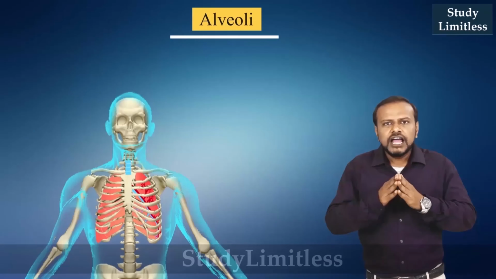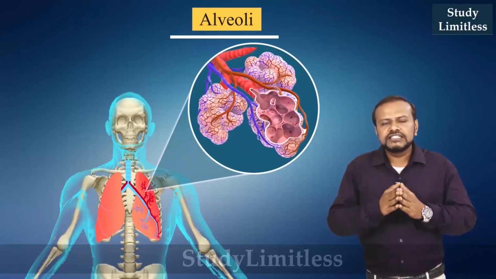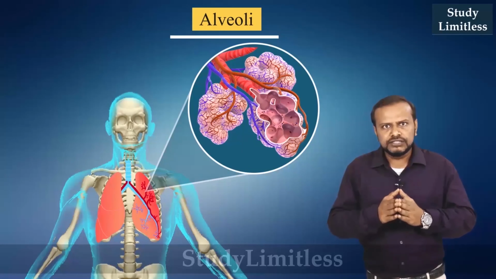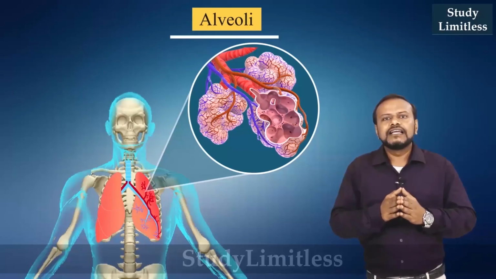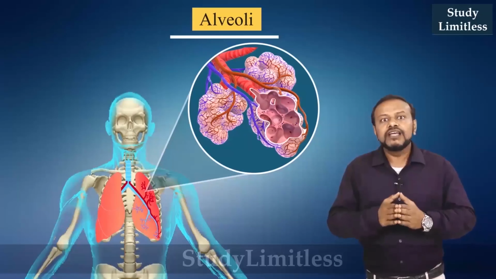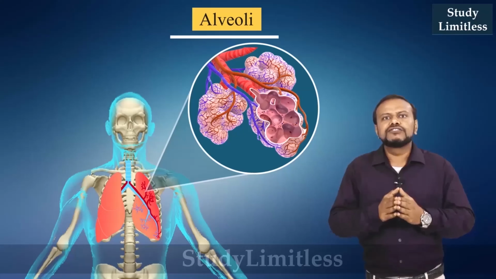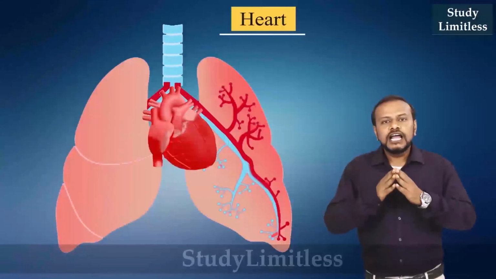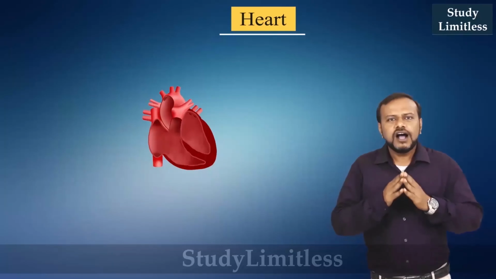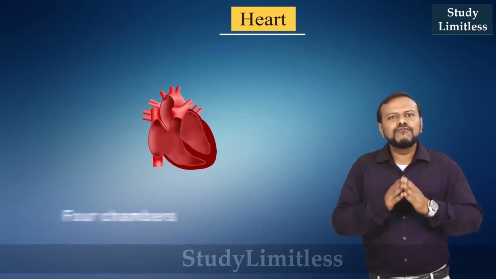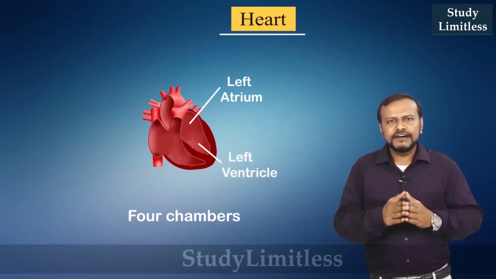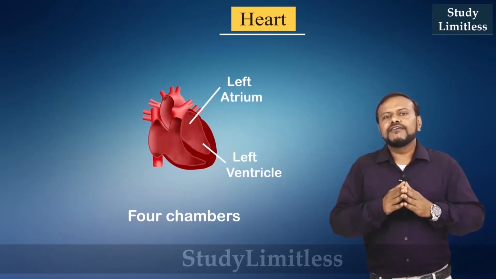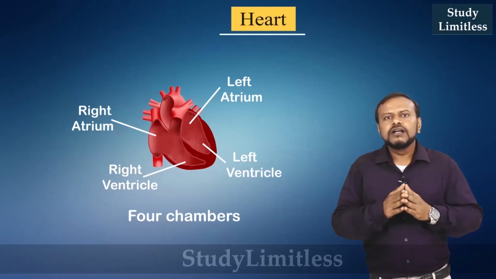The gaseous exchange between the alveoli as well as the surroundings happens with simple diffusion, and this simple diffusion is not sufficient for the blood to carry the oxygen throughout the body. Herein comes the complex organ which is known as the heart, which helps in transportation of blood. The heart is a muscular organ which comprises four chambers. On the left side, we have the left atrium and left ventricle, and on the right side, we have the right atrium and the right ventricle. Now these chambers are separated by valves.